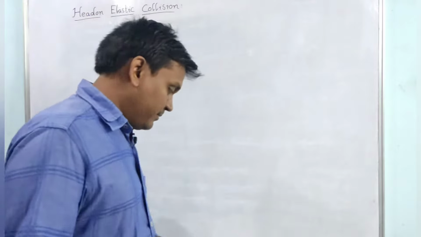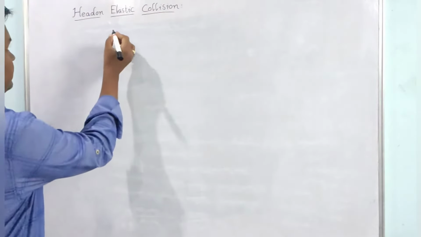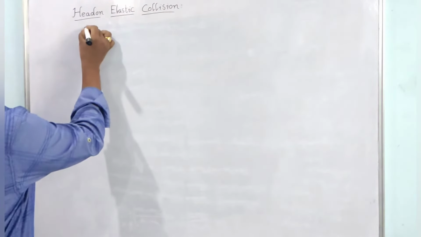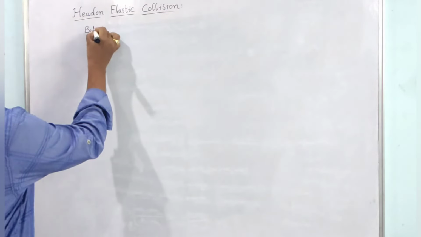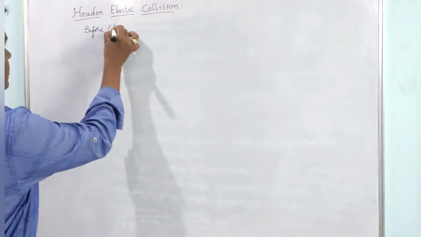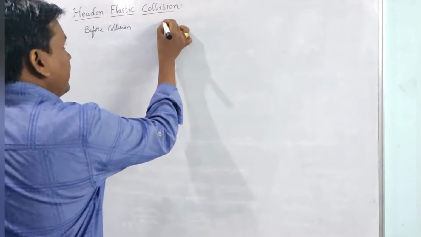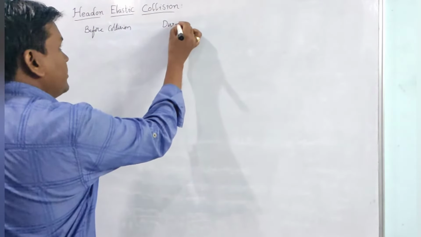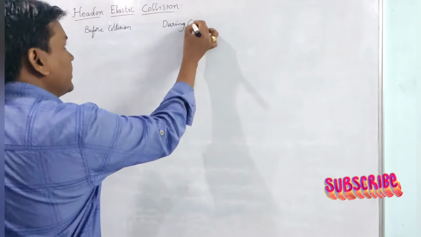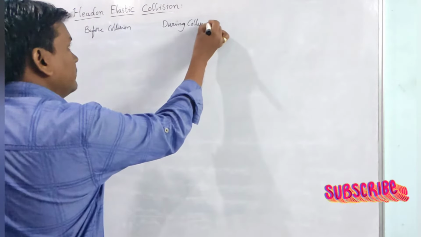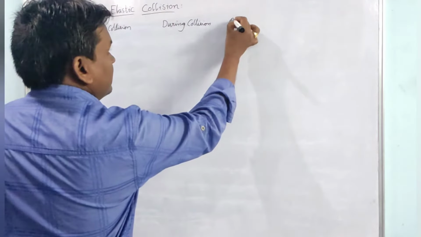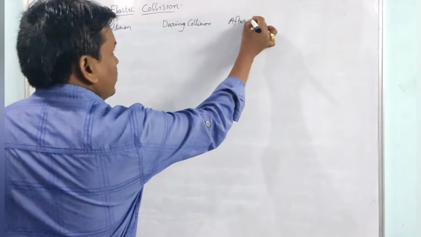So here first let us consider the situation before collision, during collision and after collision.